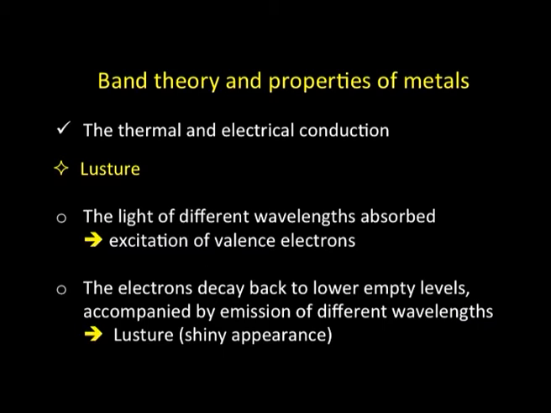The other two theories we discussed, the electron sea model and valence bond theory, both failed to explain luster, whereas in the molecular orbital approach or band theory, we find that the luster of metals can also be explained.